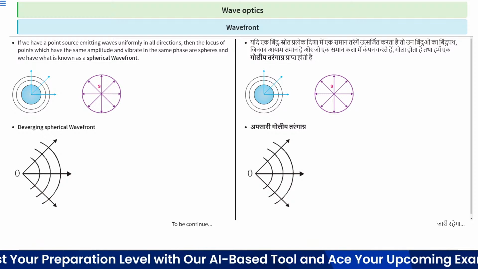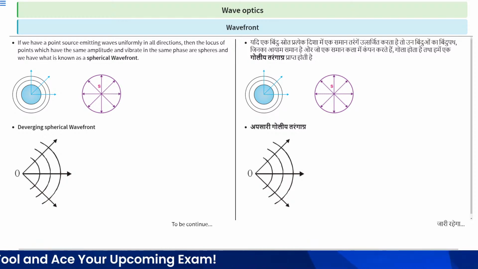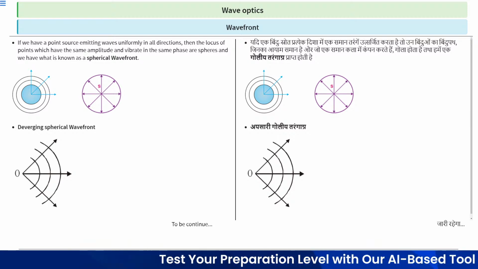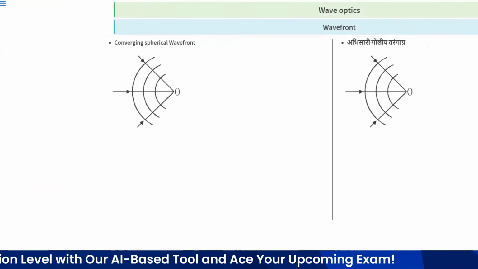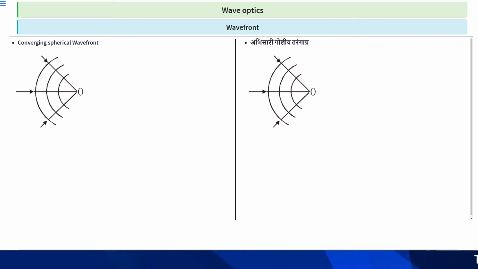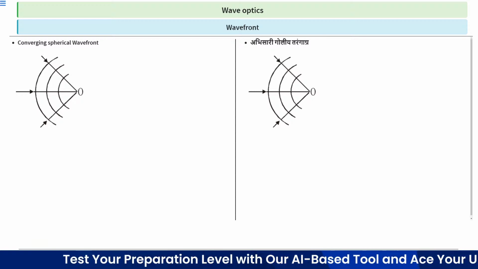So there are two kinds of spherical wavefront. First is the diverging spherical wavefront. Suppose this is the point source; in a diverging spherical wavefront, the wavefront spreads out in the outward direction like this. Second is the converging spherical wavefront, in which the waves converge like this. This is not easily visible.